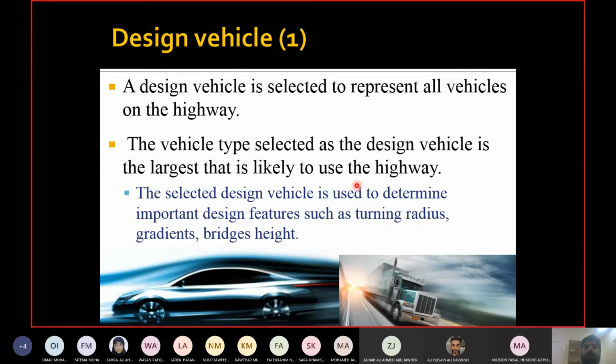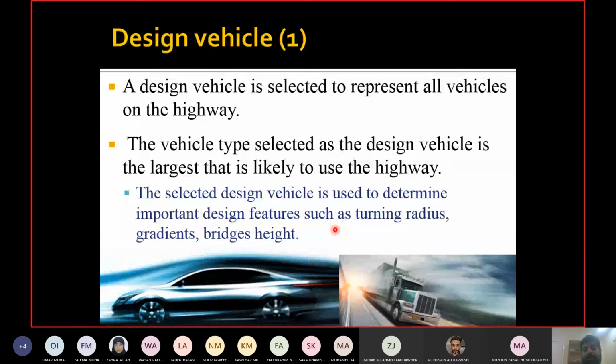Any other vehicle, no matter what its size is, no matter whether it is available in the country or not, if it is not expected to come on that highway, do not select that one. So you select a vehicle which is likely to come on that highway, and that is the largest among all the vehicles that will use the highway. This largest vehicle will change many design features.